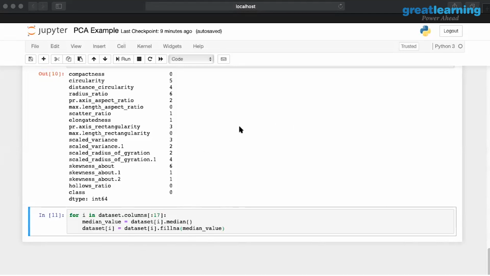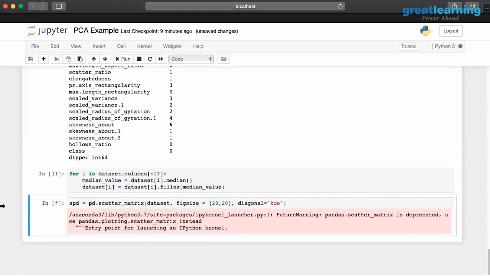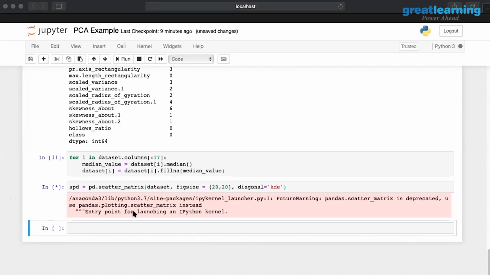Once I don't have missing values, I am going to first plot the points and look at how the features relate to each other. If you notice this particular scatter matrix, it gives you an interesting look. I can either do a scatter matrix or a pair plot; either way, this is what I'm going to get. I'm going to draw your attention to the fact that almost all the features are correlated to each other. That's something you're always going to see.